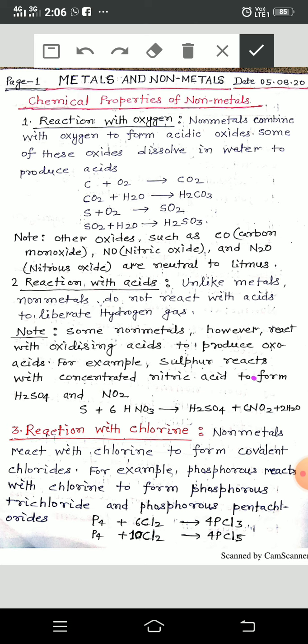This is about reaction with oxygen. Nonmetals combine with oxygen to form acidic oxides. Some of these oxides dissolve in water to produce acids.